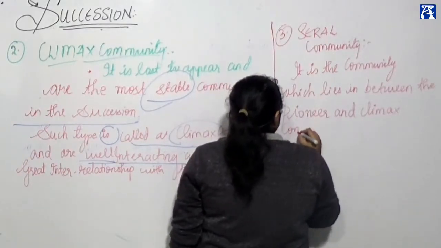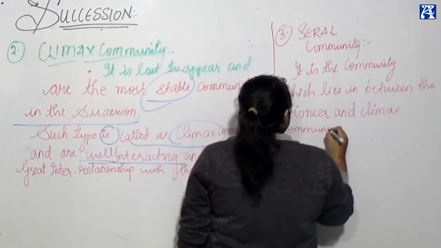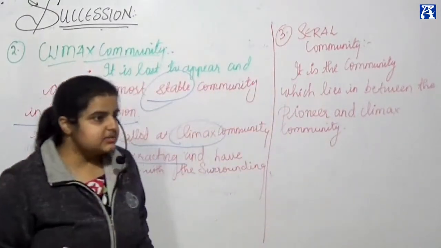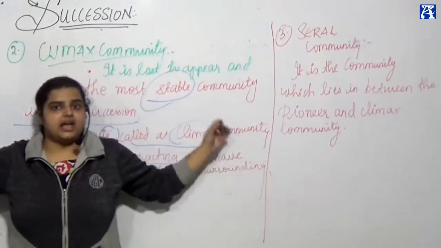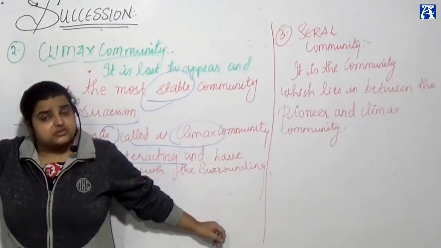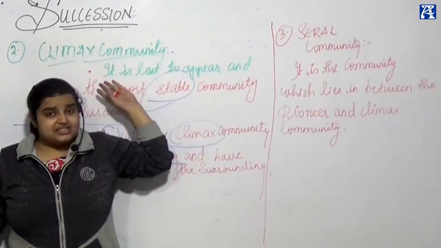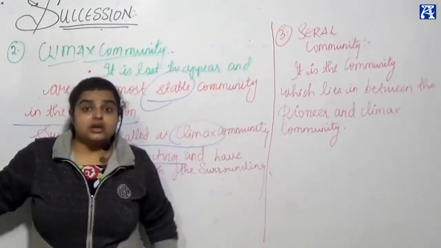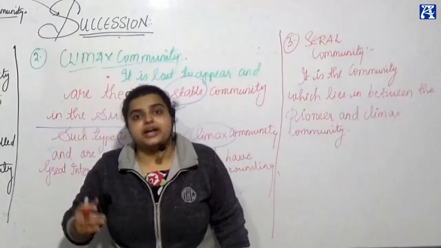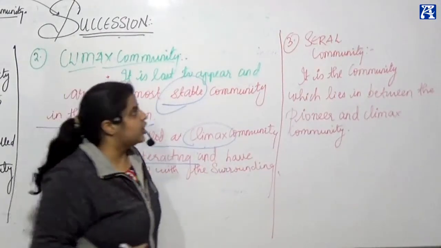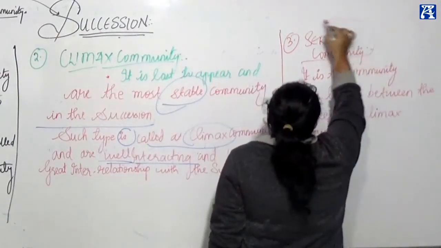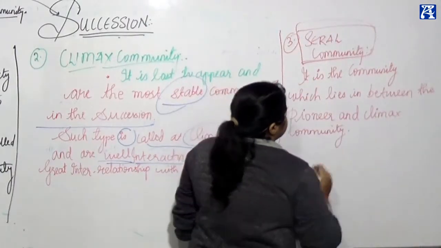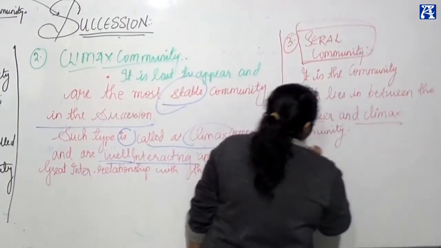Climax community. Now, these are the group of communities which lie between the pioneer and climax community. Pioneer, I said, is the first to come. Climax, I said, is the last to come and the most adaptable community. Then what are those communities which are in between them? Those kinds of communities are called serial communities, which lie between the pioneer and climax community.